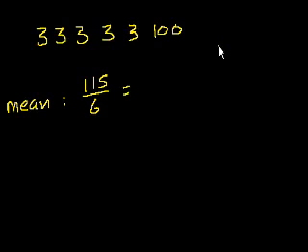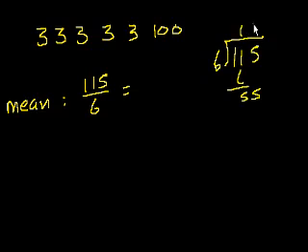So that's equal to, how many times does 6 go into 115? 6 goes into 11 one time. 1 times 6 is 6. 55 goes into it 9 times. 9 times 6 is 54. So it's equal to 19 and 1/6. Fair enough. I just added all the numbers and divided by how many there are.